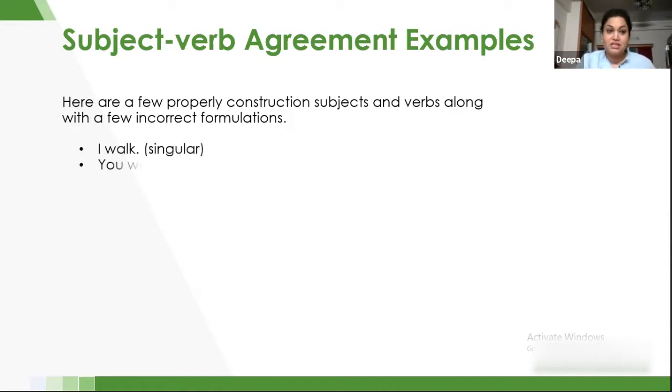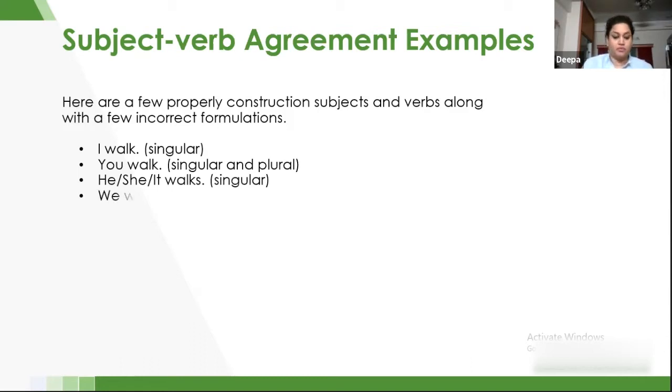"I walk" is singular, whereas "you walk" is both singular and plural, because you can refer to just one person, or to a group of people. "You complete this work", one person. "You complete this work", plural. So you can be used both ways, but we still use a plural verb with you. He or she walks, we walk.